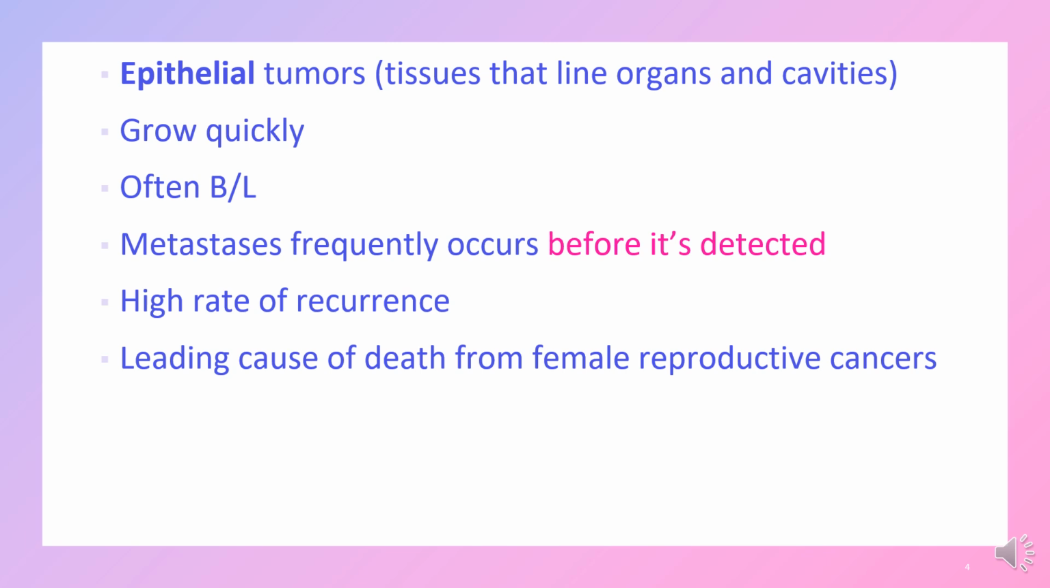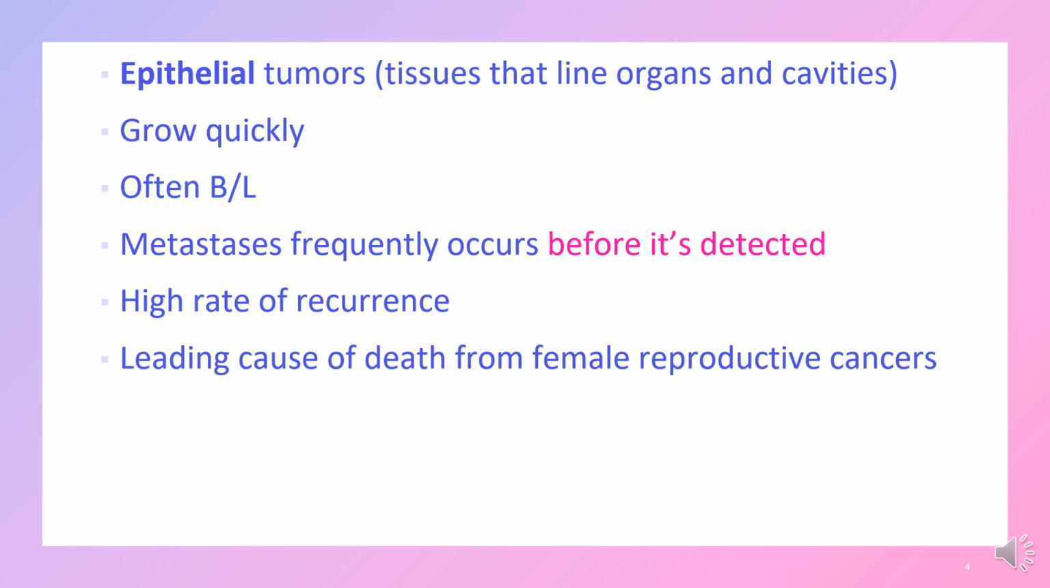Ovarian cancer is an epithelial tumor. If you remember back to when we talked about that general cancer overview and how we identify cancers, epithelial tissues are ones that line the organs and the cavities, and so this is a cancer that's occurring in the lining of those ovaries. It grows quickly. As I said, it's very aggressive. It's often bilateral. Usually it is bilateral because by the time we find the disease, it's usually metastasized to the other ovary, okay? So that bilateral presentation is usually a sign of that later stage disease.